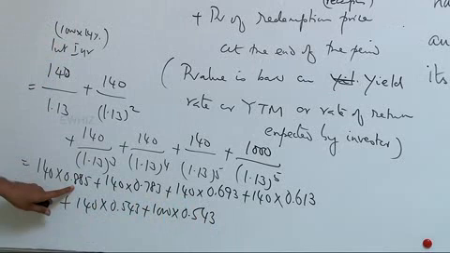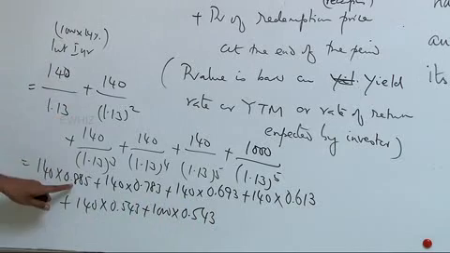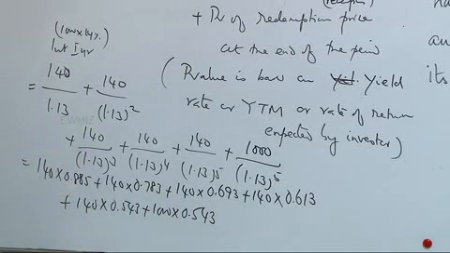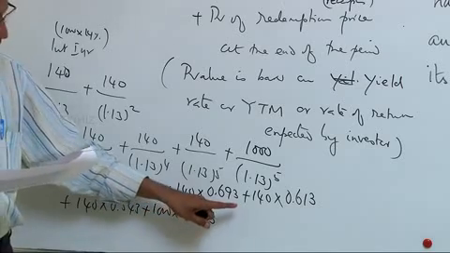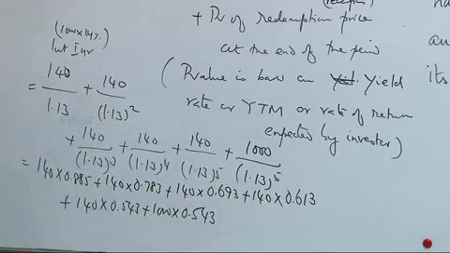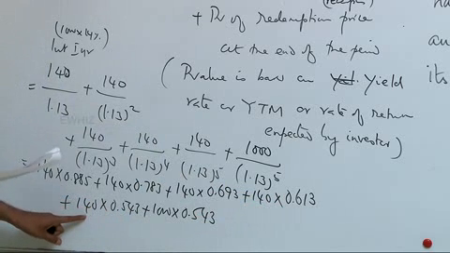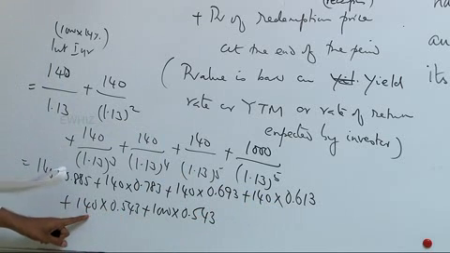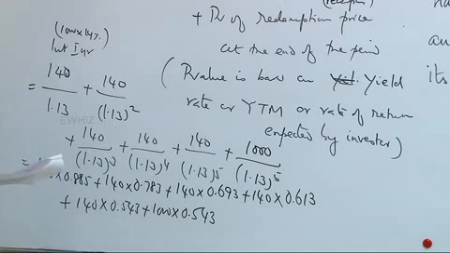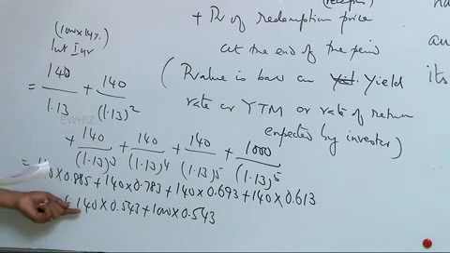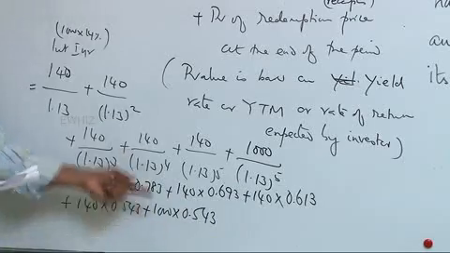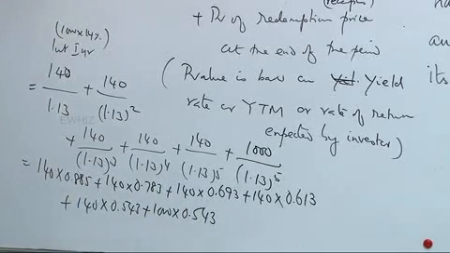140 is discounted to present value at 13% at a discount factor of 0.885, which is applicable for 13%. Like that, second year discount factor is 0.783, third year discount factor is 0.693, fourth year discount factor is 0.613, fifth year discount factor is 0.543. That will be taken for the purpose of discounting the present value of the final coupon payment or interest payment plus the redemption amount of 1000. Therefore, the summation of all this is nothing but the present value of all coupon payments and the redemption price, which is what you attribute as the value of the bond today.